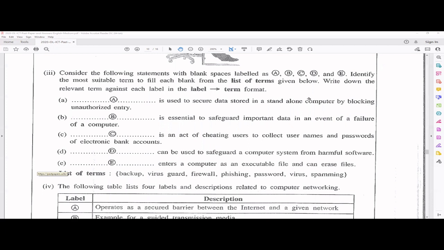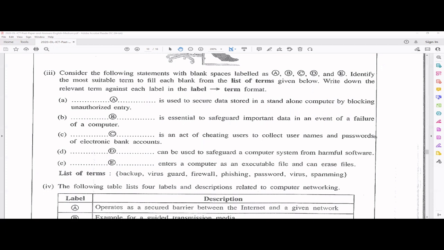So it's not about network security. It's about one computer, right? So backup, no. Virus guard, no. Firewall, no. Phishing, no. Password, yeah. Password is used to secure data in one computer. So one computer's access is controlled using a password.